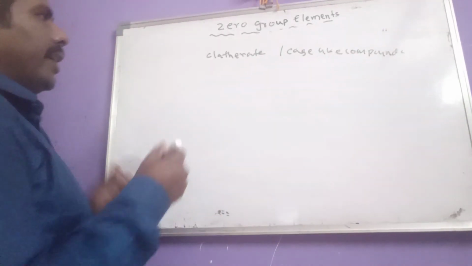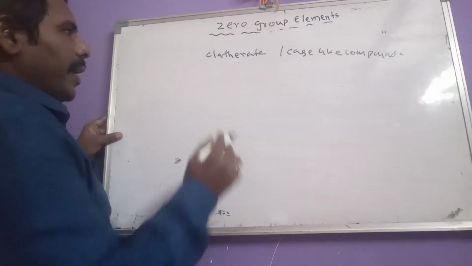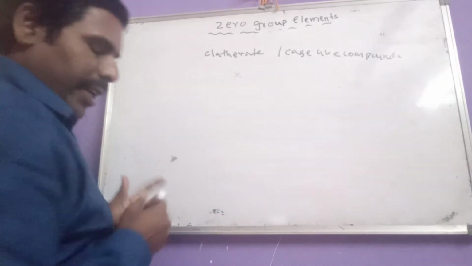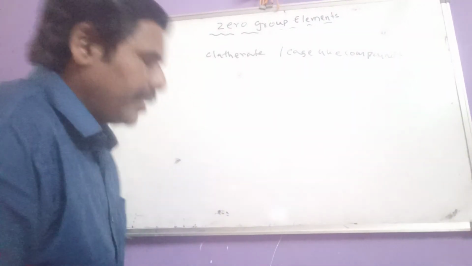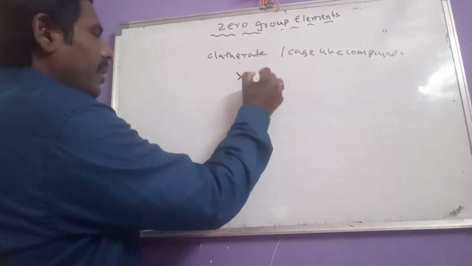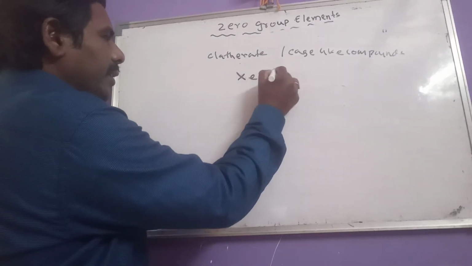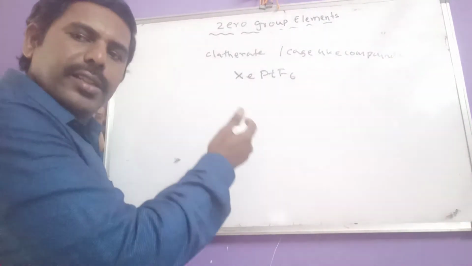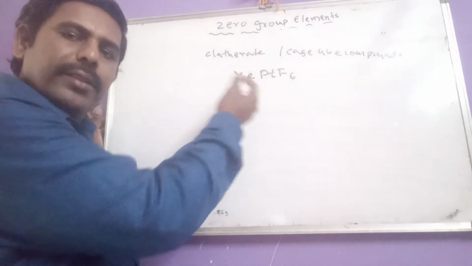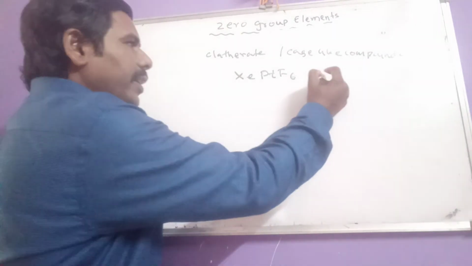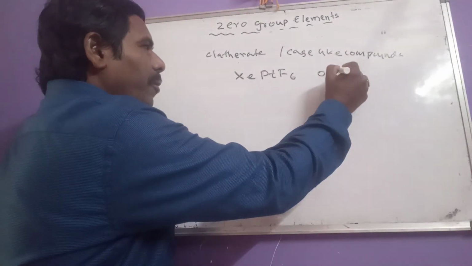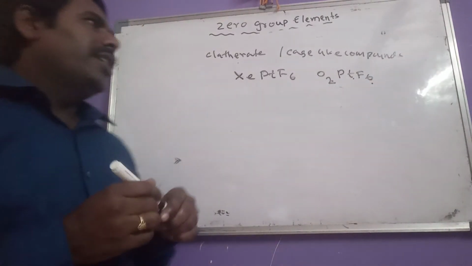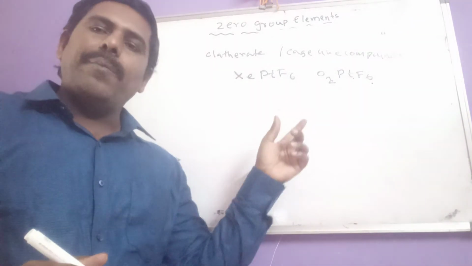And another one here: for the first time, a noble gas compound was prepared by which one? N. Bartlett. What is that compound? Xenon hexafluoroplatinate, XePtF6. And what is the inspiration to prepare this compound? O2PtF6, oxyhexafluoroplatinate. So what is the relation between these two compounds?